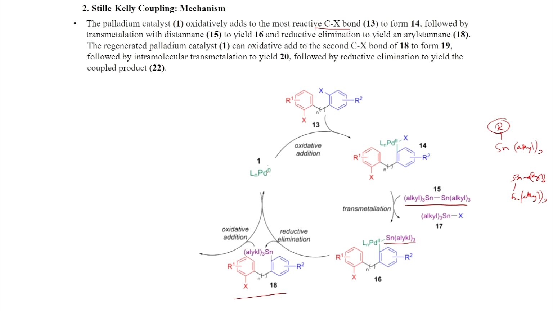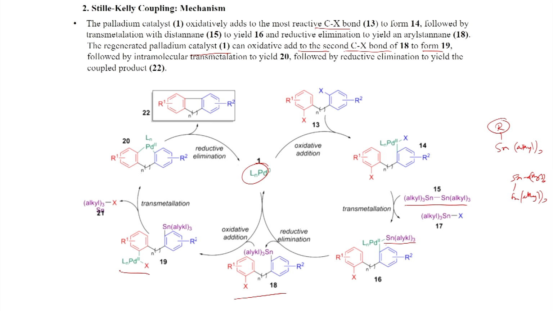Now, the palladium is generated again, and this palladium will do the oxidative addition. So, the regenerated palladium can oxidatively add to the second C-X bond of 18 to form 19, followed by transmetallation. This is the Stille reaction happening here, because you have the tin component and the oxidative addition palladium component.